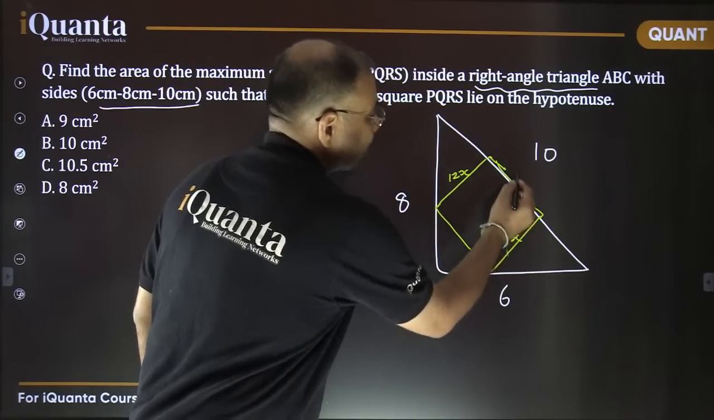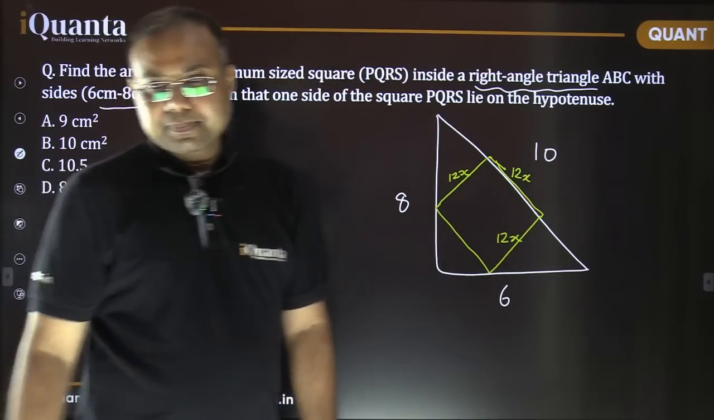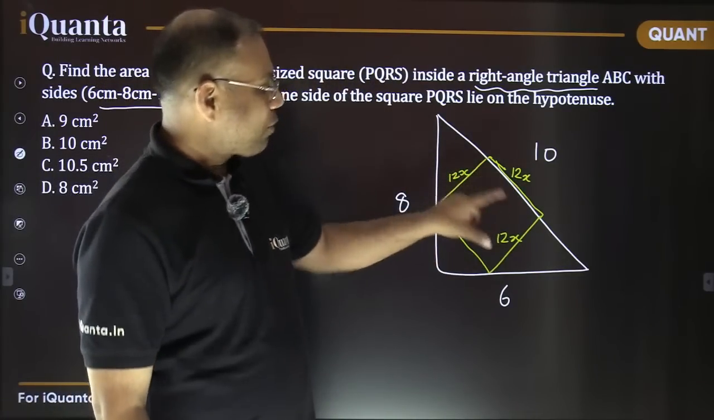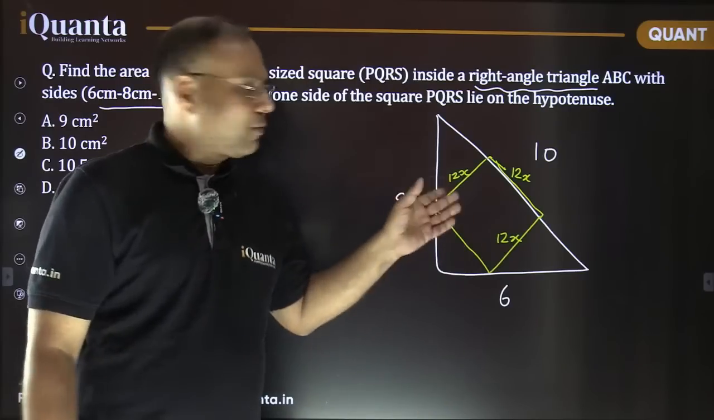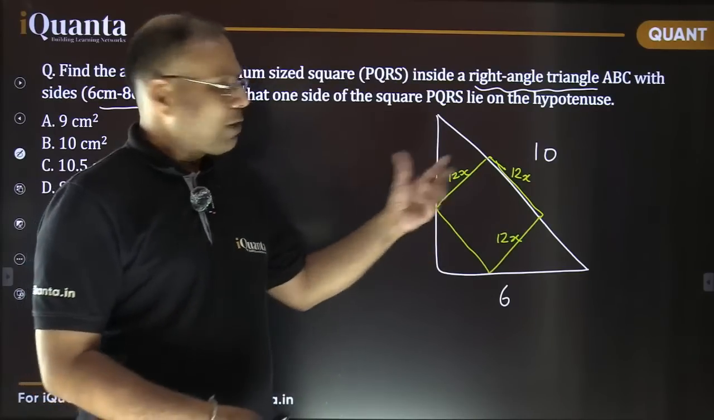So this is 12x, this is 12x. So this is also 12x. Is it fine so far? I've just assumed this length to be 12x because I wanted to make it a multiple of 3 as well as 4. How much it is, I don't know right now, but it is 12x.